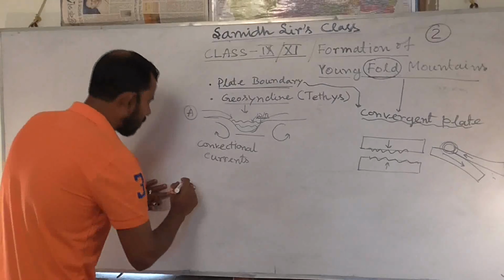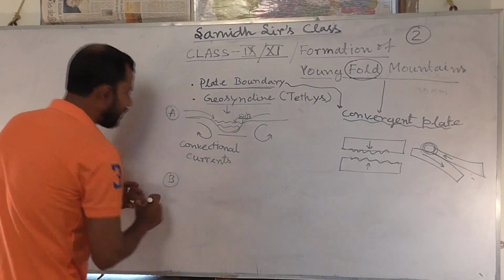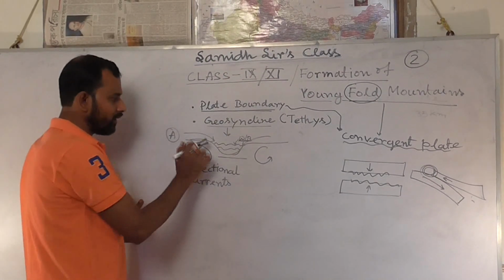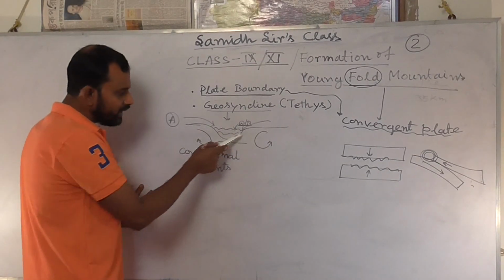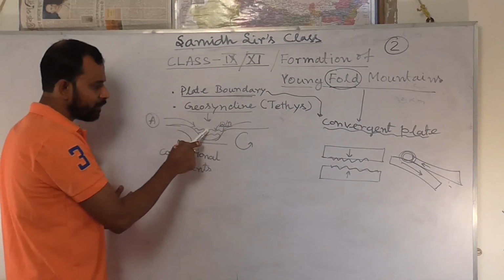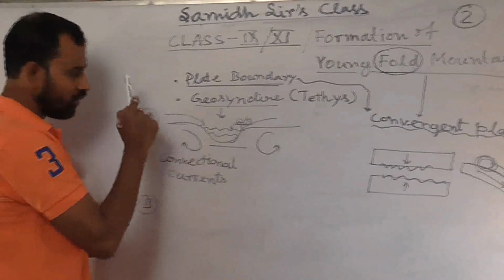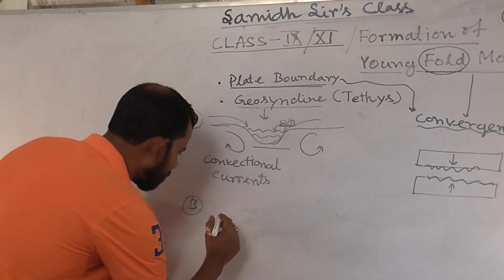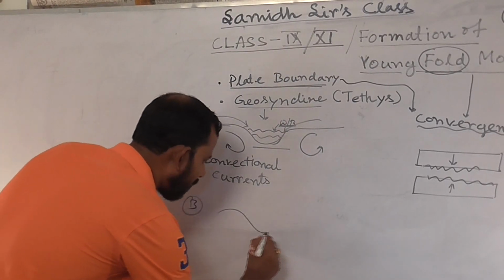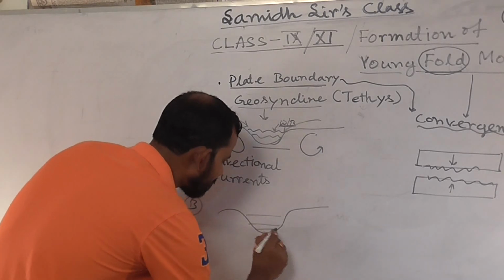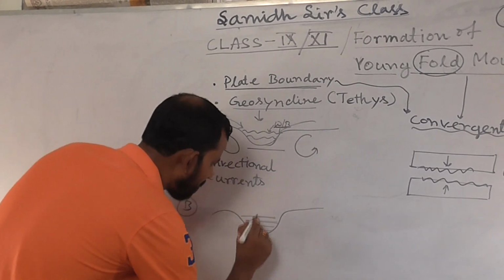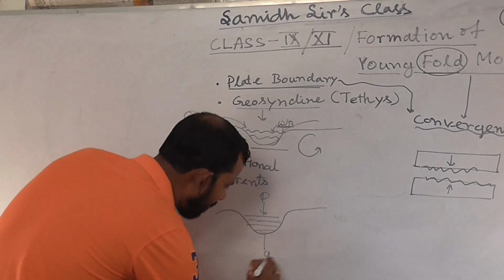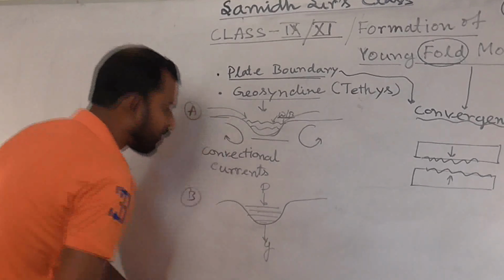Stage 2, what are we getting? Due to the sedimentation here, this particular portion will be filled up and the pressure in it will increase. So what will happen? I am trying to explain it to you with the diagram. After the geosyncline is filled by the sediments, obviously the pressure from the upper side will increase. Side by side it will be pulled by gravitation towards the downward side.